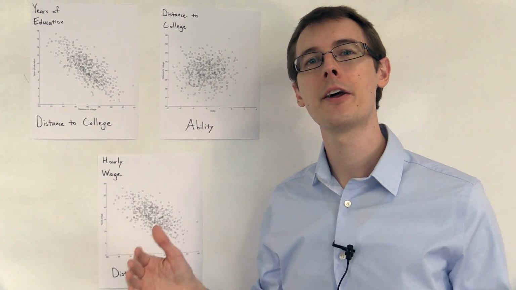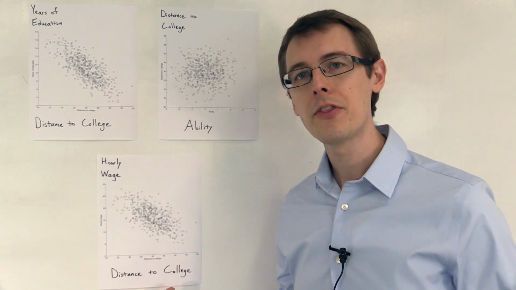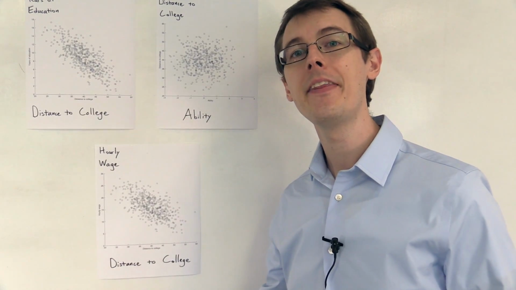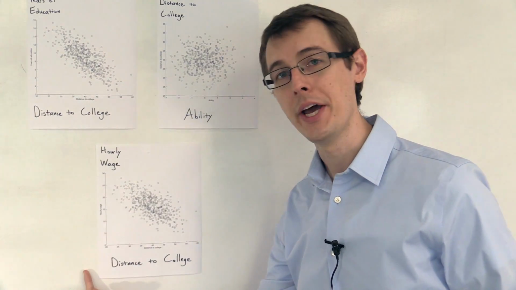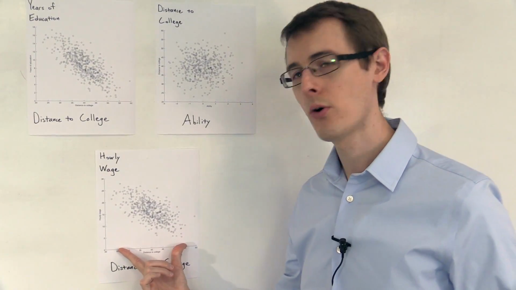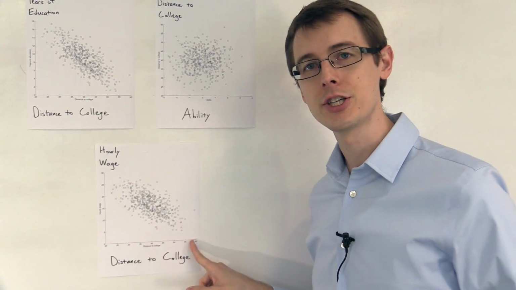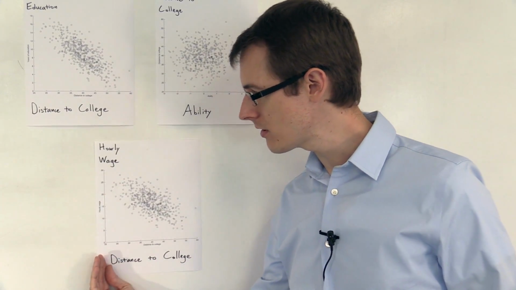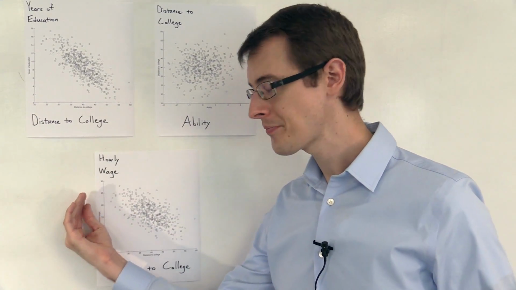So finally, now that we've justified our instrument, we look at the correlation between the instrument, distance to college, and the outcome variable, the hourly wage. And we see that there is a correlation. Here there's a negative relationship between distance to college and hourly wage. People who live closer tend to make more money.